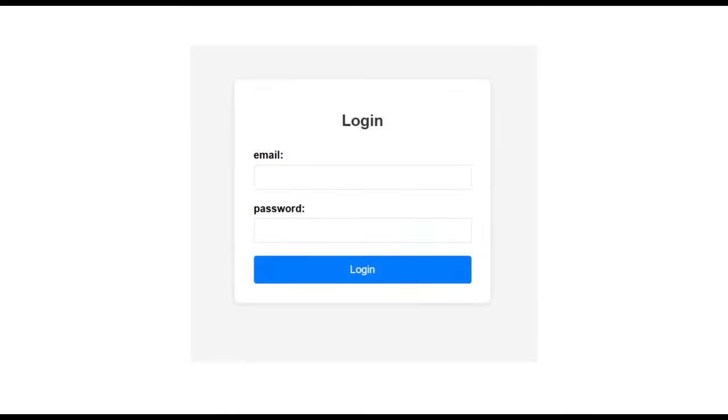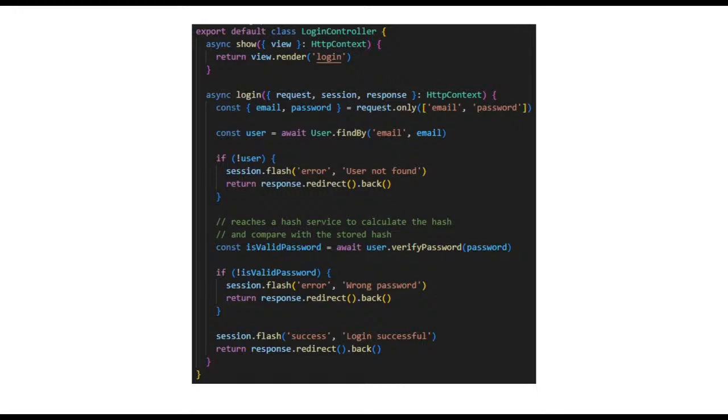The problem that I'm going to show you departs from a simple login form, such as this, a simple login form that takes an email and a password, and a simple login controller. The login controller here, I made it with Adonis. So the first method, the method show, will just render the form that we saw, and the second method we will break it in parts.